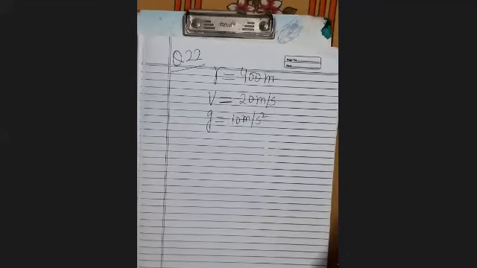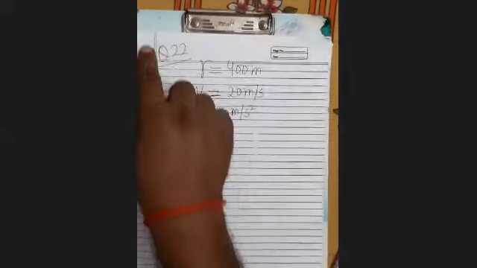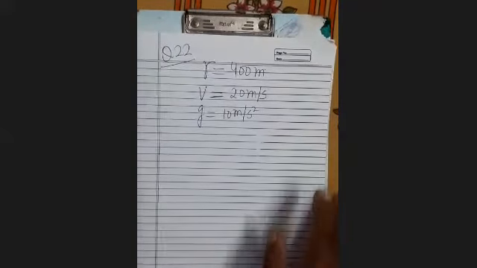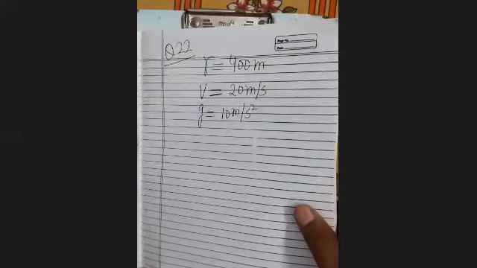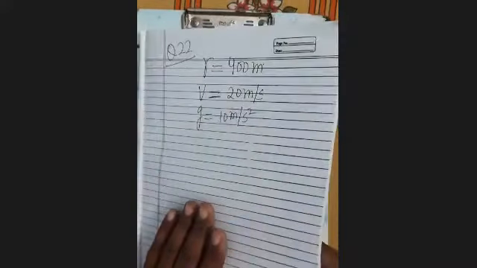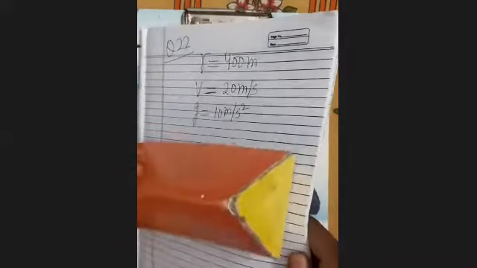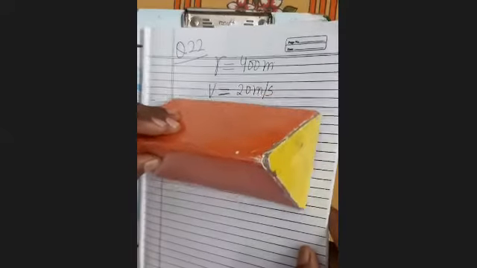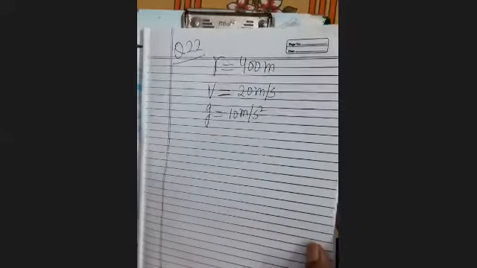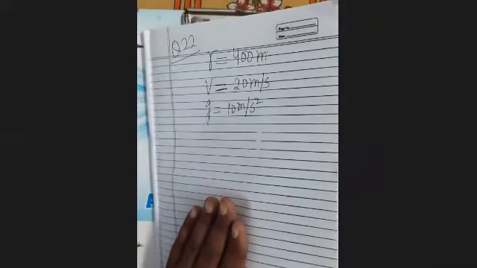So see here, how will you do? Here, this is one rail and this is another rail. At the turn, this track will be bent. How will you bend? One rail will be at the lower level and the other rail will be at the higher level. Therefore, when any train will reach this point, it will automatically bend towards the turn. So you have to find by how much height it is raised.